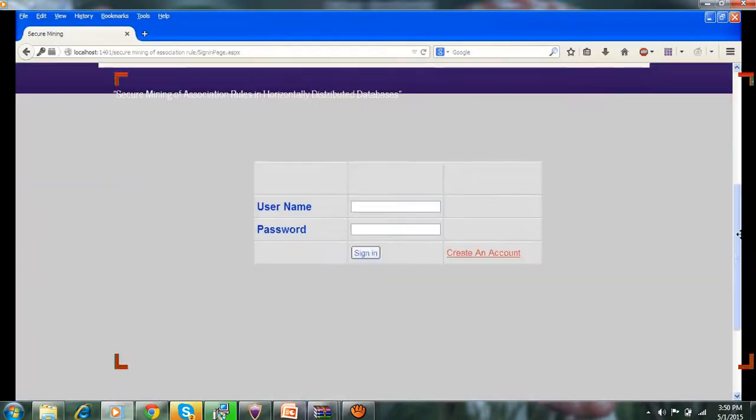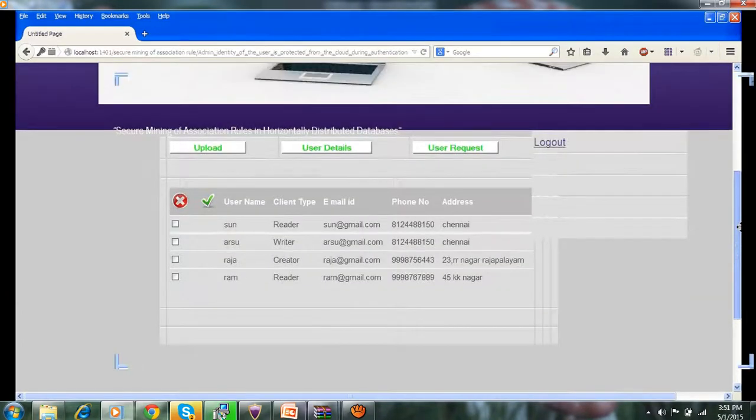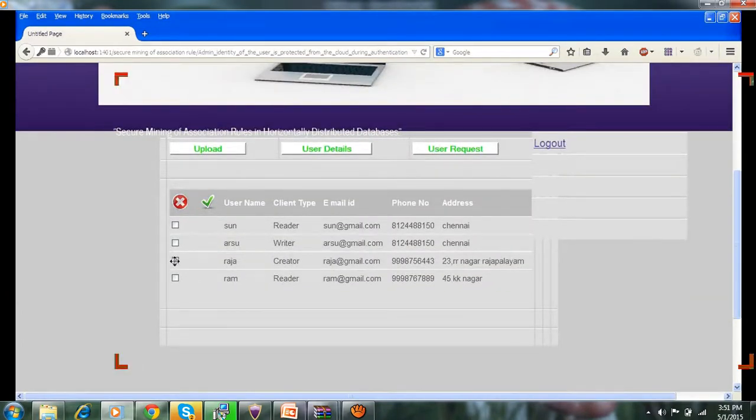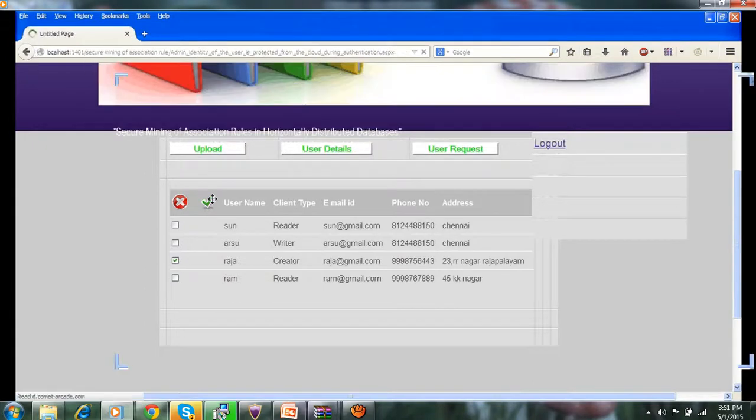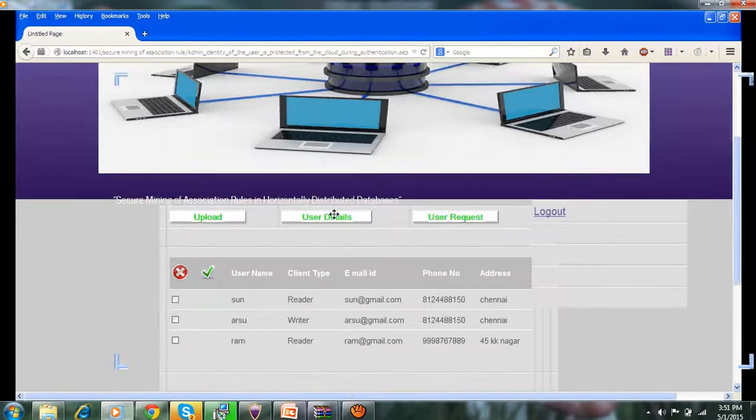Next, go to the home page. Then go to admin and enter the password where you created the name, and sign in. And next, here the reader, writer, creator, and mobile number are all showing.